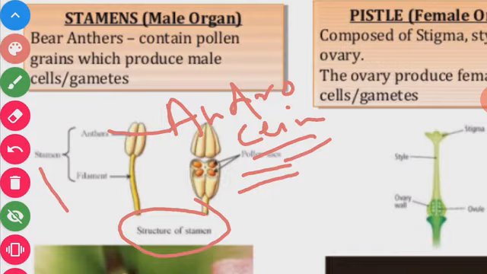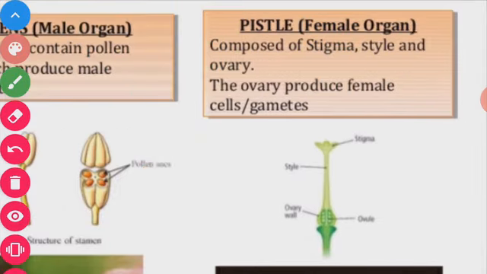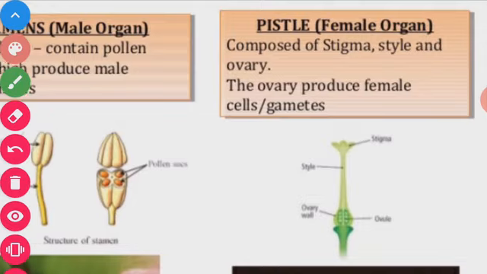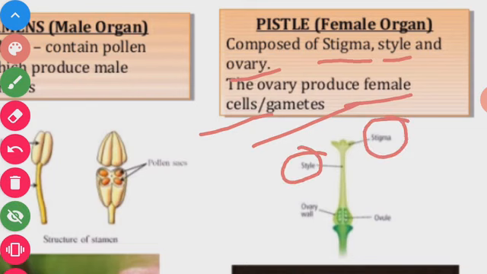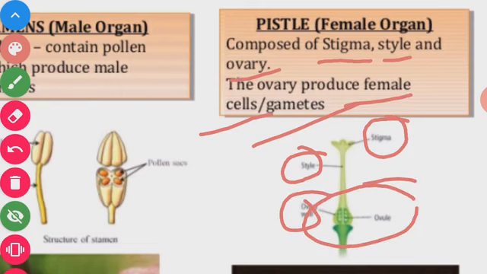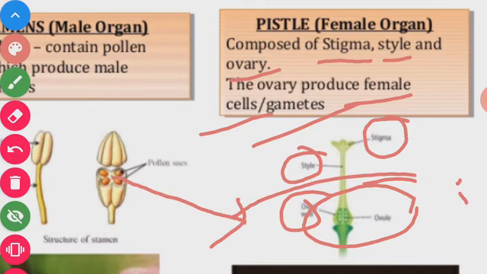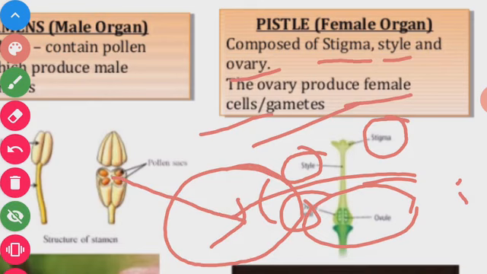Second, the pistil or carpel or gynoecium is the female organ, composed of stigma, style, and ovary. The ovary produces female cells or gametes. In the ovary there are ovules. These ovules are the female cells or female gametes, and the fusion of the male cells and the female cells takes place, and this occurs only in sexual reproduction, not in asexual reproduction.